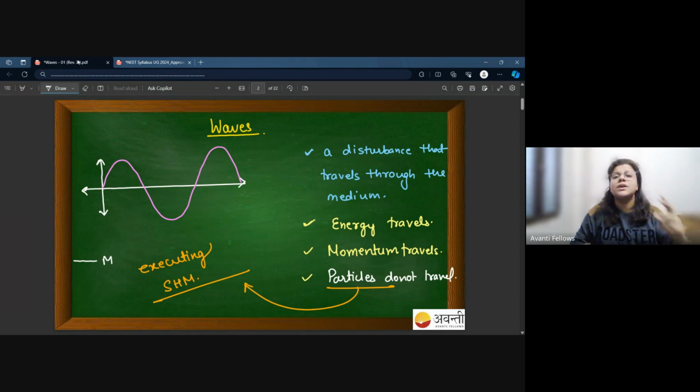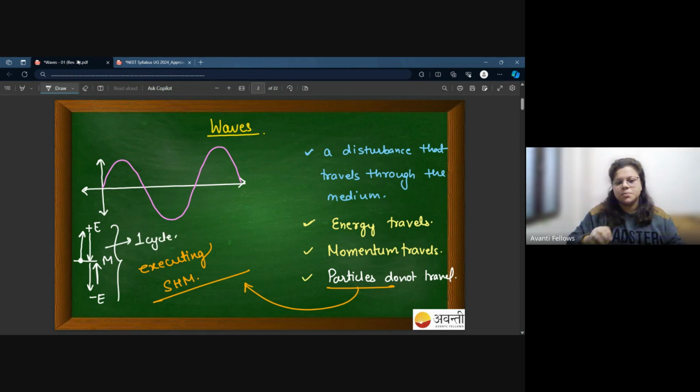Now you are giving it a pulse, you are giving it a disturbance, you are giving it energy. So what will happen is that this particle moves from the mean position to a positive extreme position, right? Then it comes back to the mean position, moves further in the opposite direction and achieves the negative extreme, then comes back to this mean position. I would consider that this is one cycle of oscillation. Yes or no?